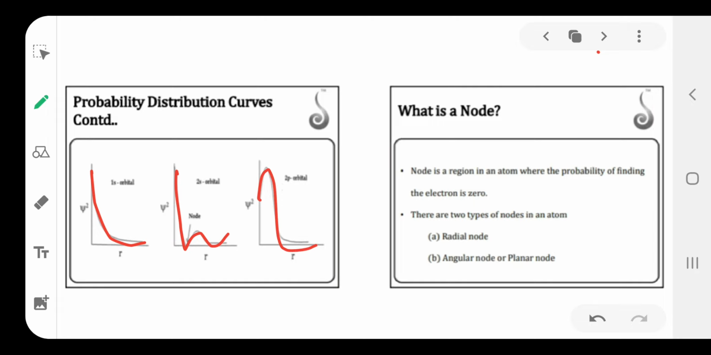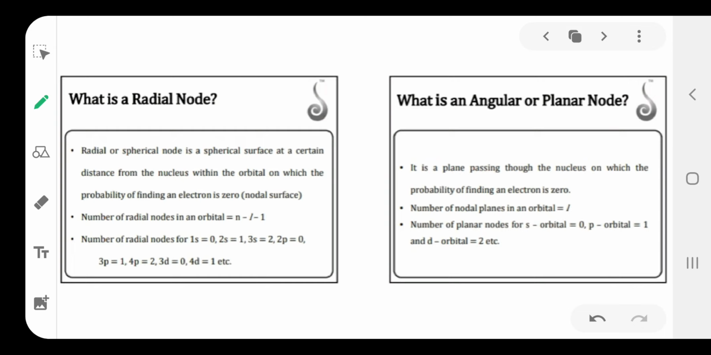Then next, node. Node means it is a region around the atom where the probability of finding an electron is 0. There are two types of nodes: radial node and angular node. Radial node means the region around the nucleus where the probability of finding an electron is 0. Radial node is calculated by the formula n minus l minus 1. Angular node means the plane which passes through the nucleus where the probability of finding an electron is 0. Angular node is equal to the l value.